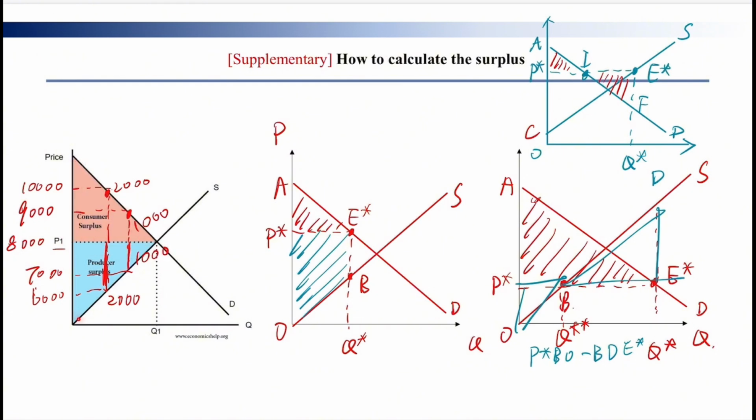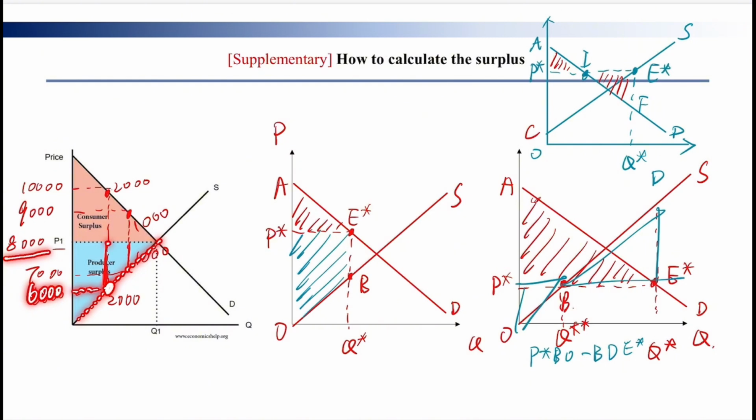So why do we say that the consumer surplus is the area of the red triangle? That's the reason. Similarly, for the producer surplus, assume there are countless producers on this line. For example, at this point, there is a producer. He wants to sell his phone at 6,000 Hong Kong dollars. But when he walked into the market, he saw the price is 8,000 Hong Kong dollars.